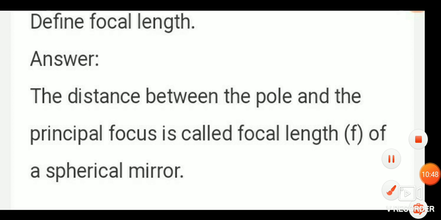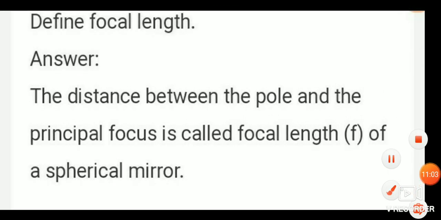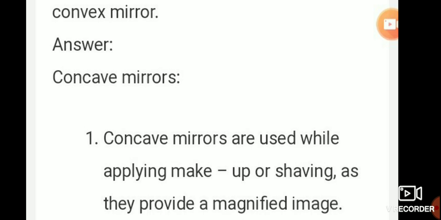Write soon. Write neatly. Second one, give any two applications of a concave and convex mirror. First you write concave mirror. Write the point. Concave mirrors are used while applying makeup or shaving, as they provide a magnified image.